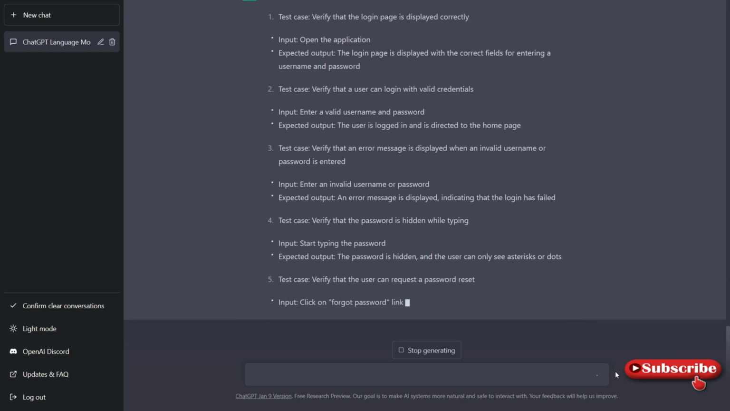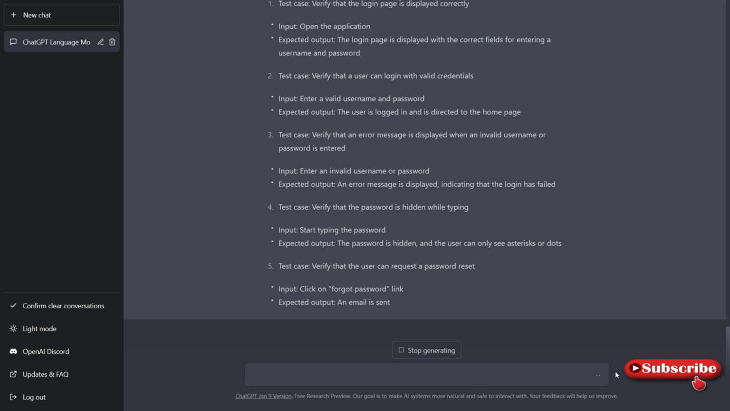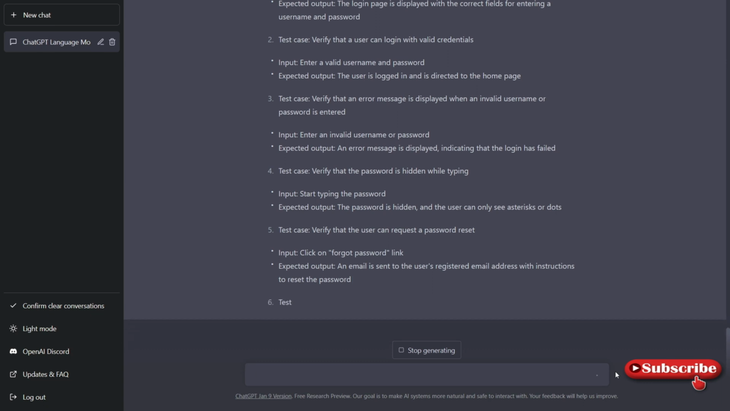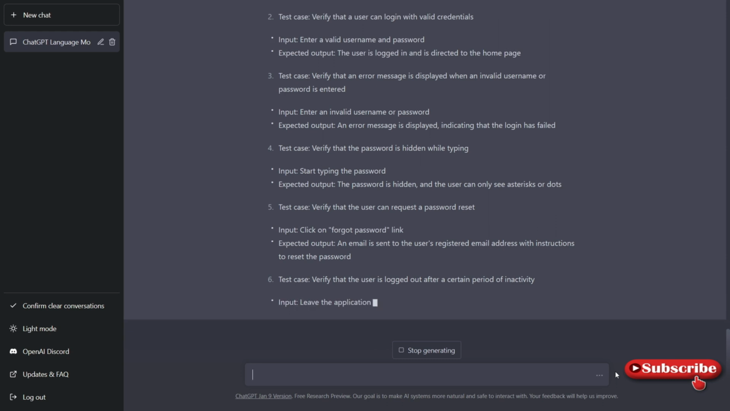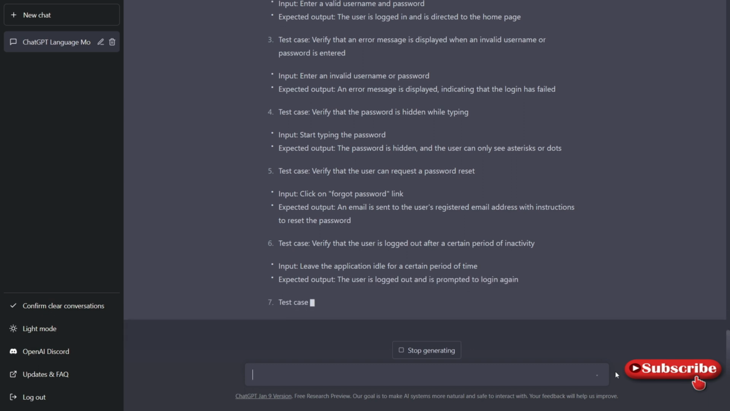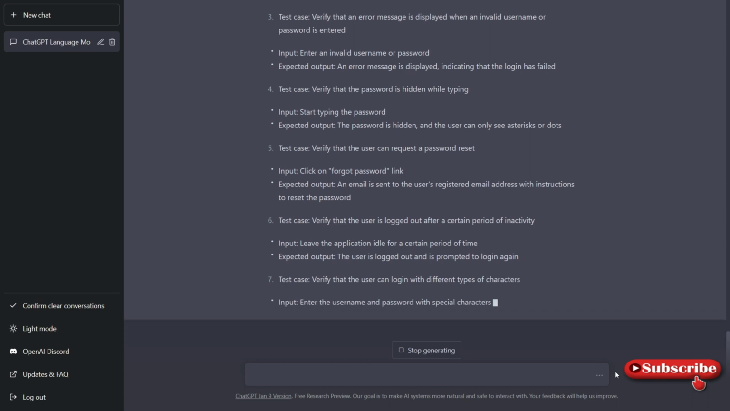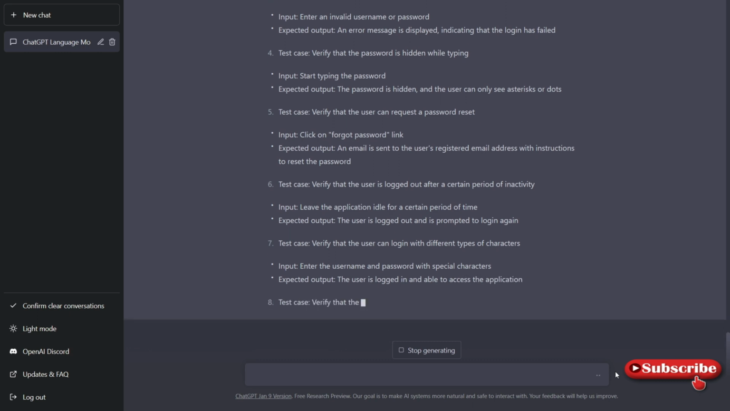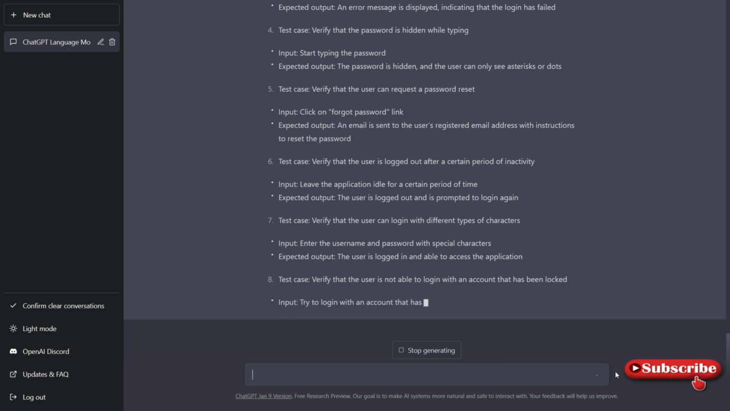Okay. Yeah, the forgot password case we will also verify. So it is trying to go for all the test case combinations. Okay. And logged out after a certain period, yeah, this is also one of the cases. Oh, we generally don't do this. I mean, 99% I expect people won't do this test case, but ChatGPT is saying that we need to look for this inactive state. So the session timeout case we also need to see after login. So this is also one of the best test cases.